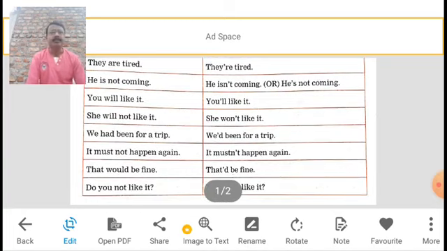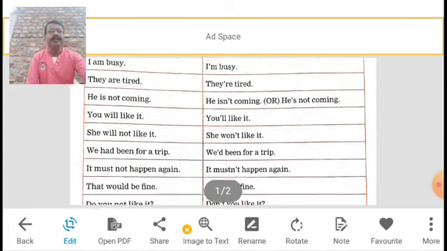Don't: in this sentence the place of the subject moves to another side, and do and not come together and it becomes a contracted form, and it becomes don't you like it.